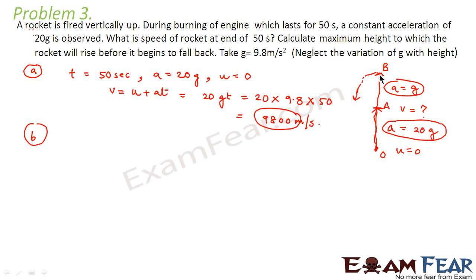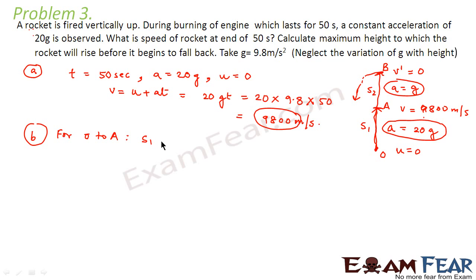Correct? So what would be the velocity at point B? The velocity at point B, let us suppose v dash, would be equal to 0. And the velocity at point A, this v, we have already calculated as 9800 meters per second. The question asks what is the maximum height that the rocket reaches, that means we have to find the distance OB. So let us calculate it part-wise. Let us say this distance is S1 and this distance is S2. First let us calculate for the journey from O to A.